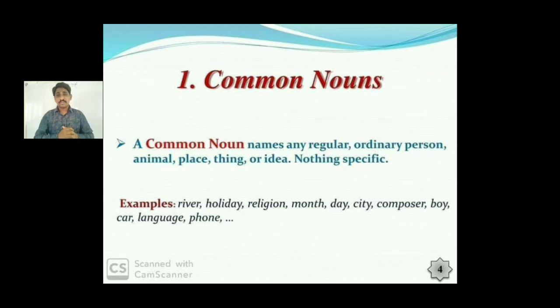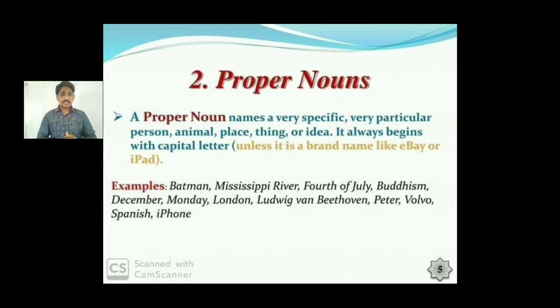City, which city are you living in? There are so many cities. New York, New Delhi, Hyderabad, Bangalore, those are proper nouns. Right, so these are common nouns. Proper noun, the next one, proper noun is a name that is given to a specific thing or a particular thing. A particular person, particular place, a particular thing or particular idea, or anything that is specific.